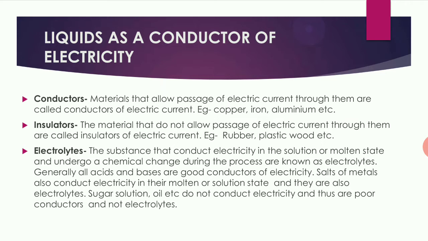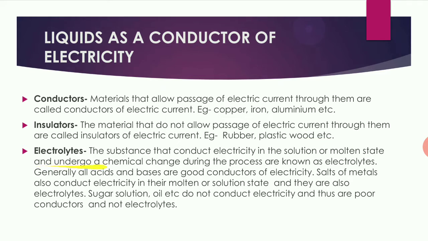Then what about insulators? The materials that do not allow the passage of the electric current through them are called insulators. The materials which do not allow the electric current to pass through them are called insulators. Examples of insulators are rubber, plastic, wood, etc.